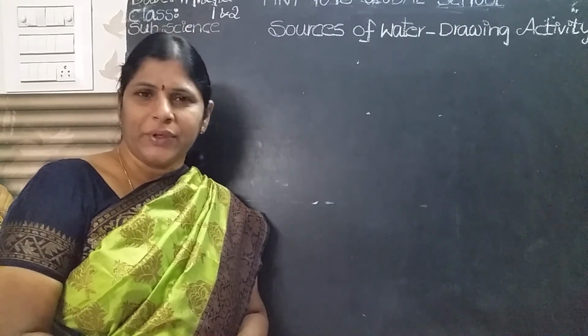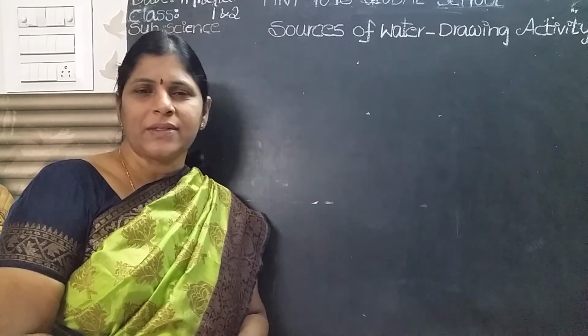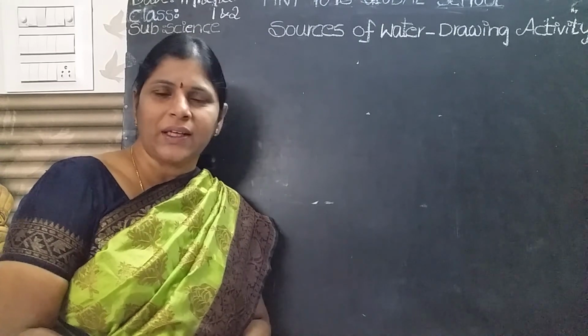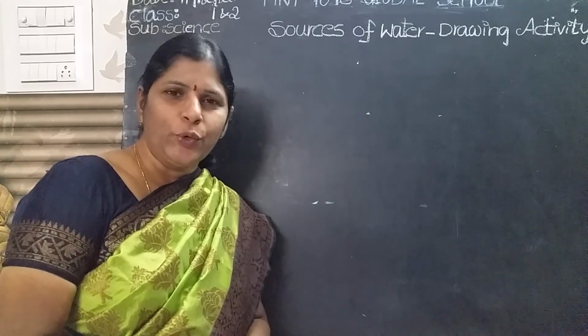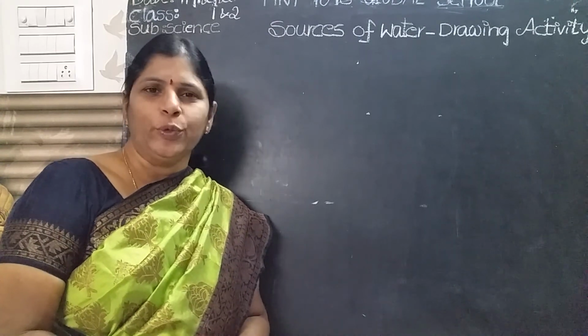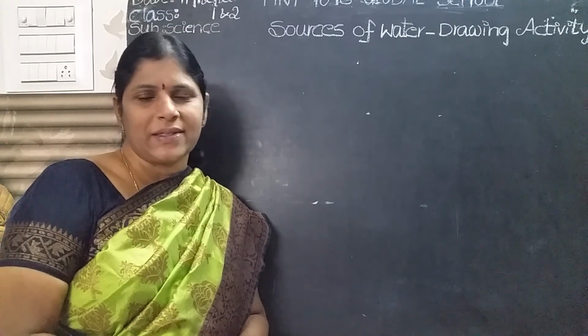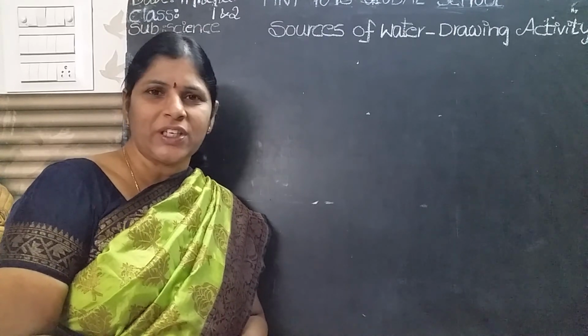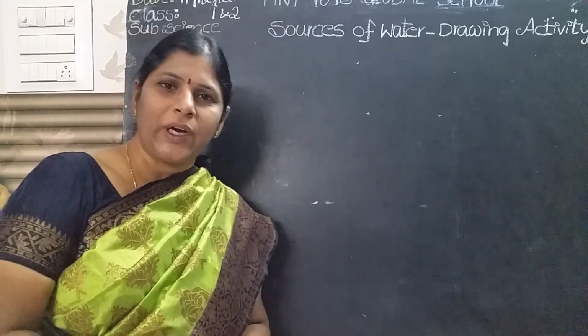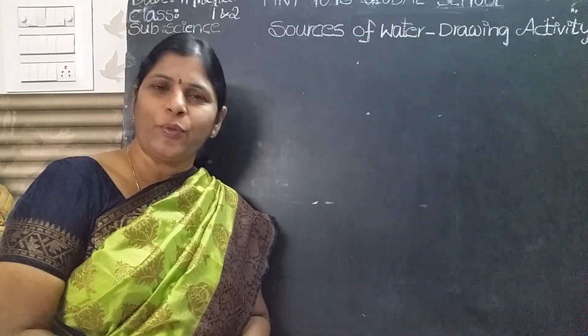Lakes, rivers, ponds, wells, seas and oceans are the sources of water. We get water from the rain, we get water from the rivers, lakes, wells, seas and ponds. Okay children, today we are going to learn how to draw the sources of water.